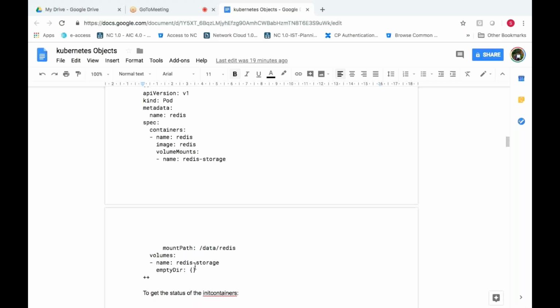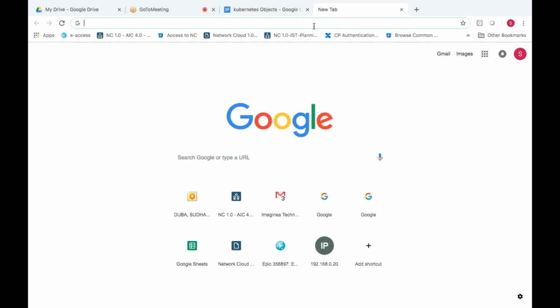There are different ways to create a volume in the backend, but as of now I am specifying only emptyDir. Remember only this point as of now. This volume will be shared among all the containers within this pod. Though we have one container here, this container is using this volume. Shared volume here. So let me show you the diagram once again, which I showed you yesterday.